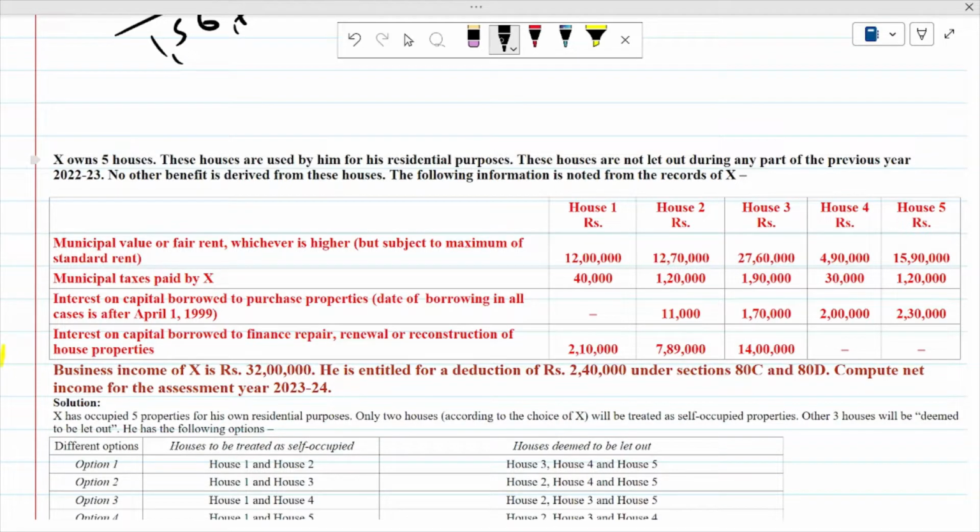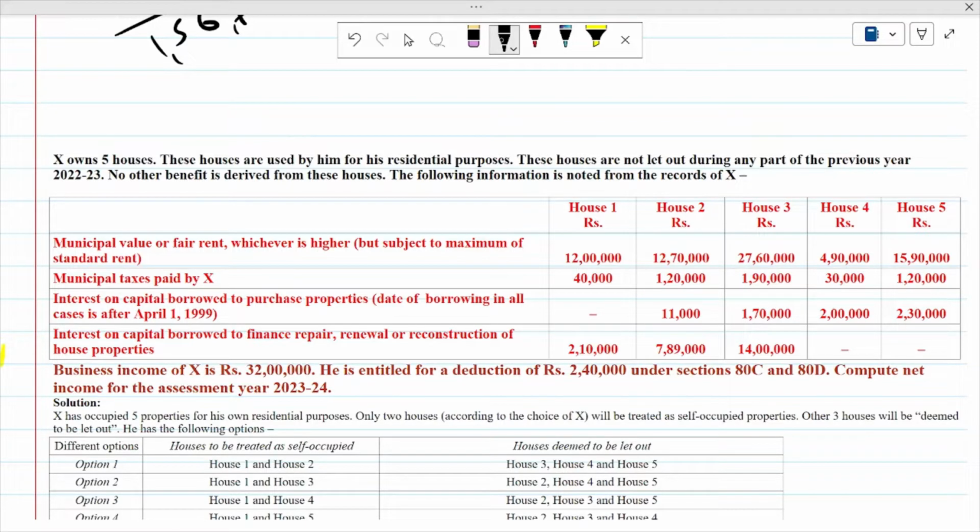X owns five houses. These houses are used by him for his residential purpose. These houses are not let out during any part of the previous year 2022-23. No other benefit is derived from these houses. The following information is noted from the records of X.